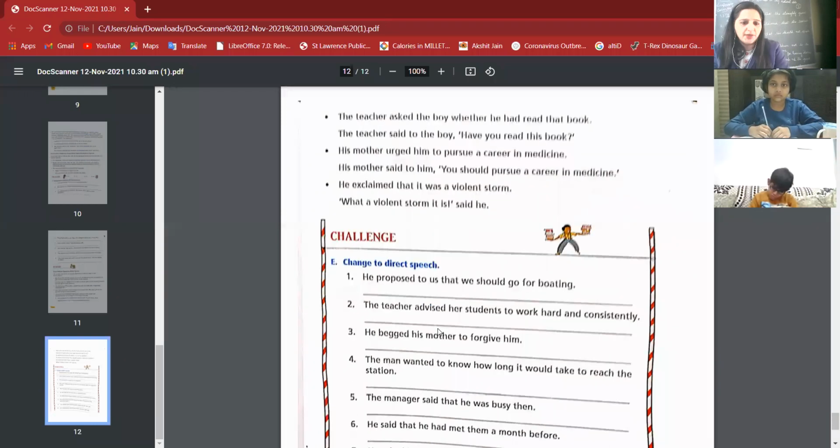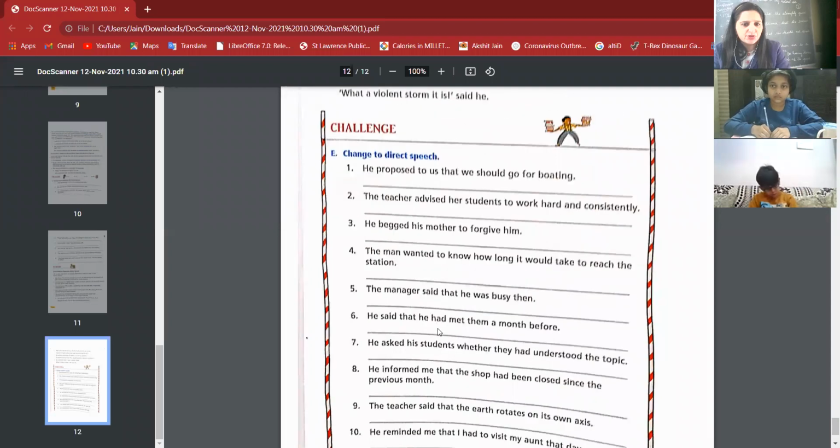Now we are going to do the exercise part, change to direct speech. He proposed to us that we should go for boating. He suggested to us, let us go for boating.